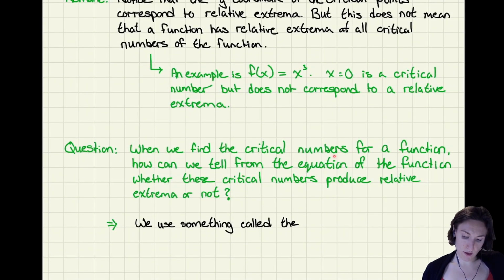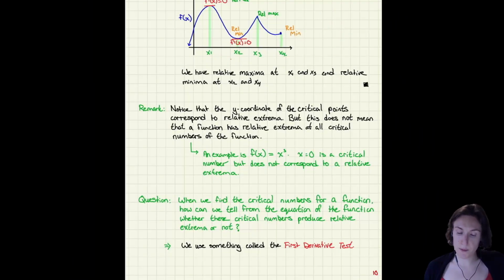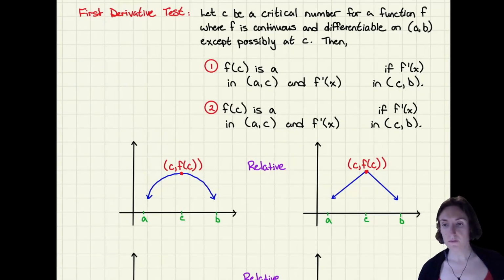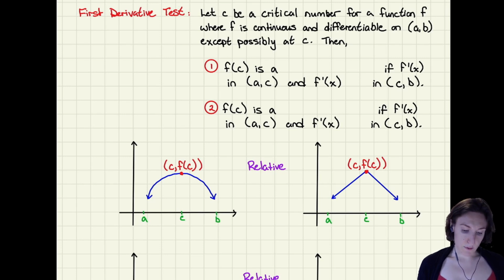So when we find critical numbers for a function, how are we supposed to tell from the equation of the function whether those critical numbers produce these relative extrema or not? And of course, we have a test for this. We use something called the first derivative test to check this. Okay, so critical numbers are good. They don't necessarily produce extrema, a max or min, relative max or min. So we're going to use this test to allow us to check whether we will get a max or a min.